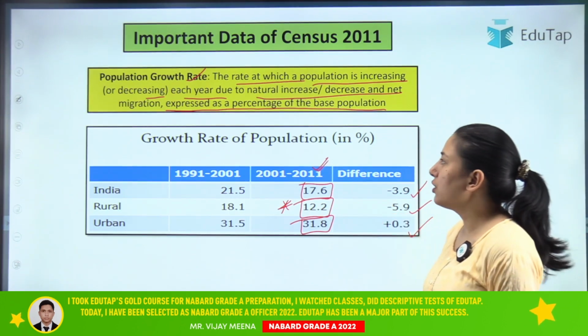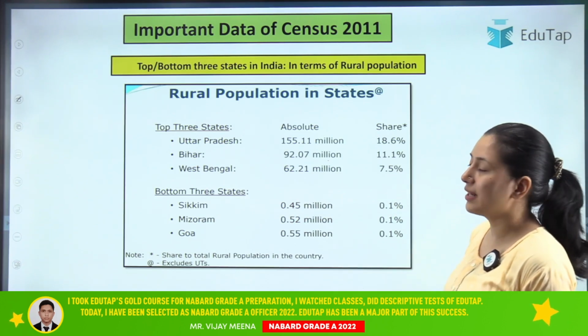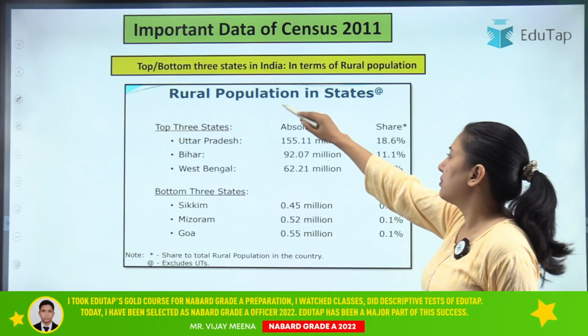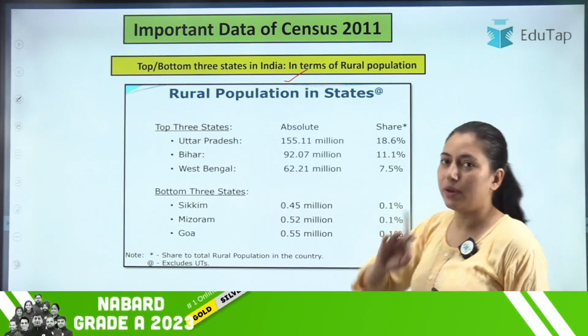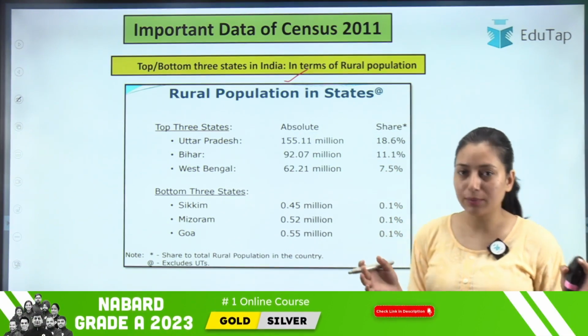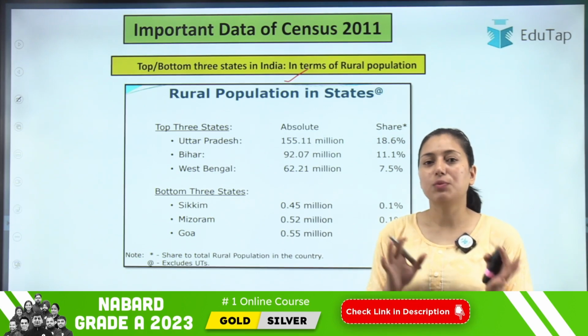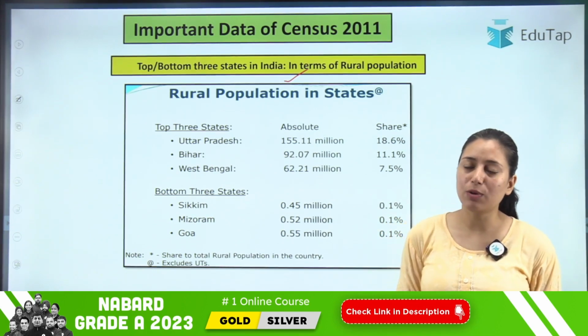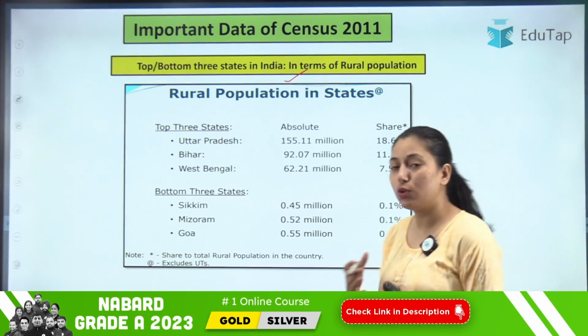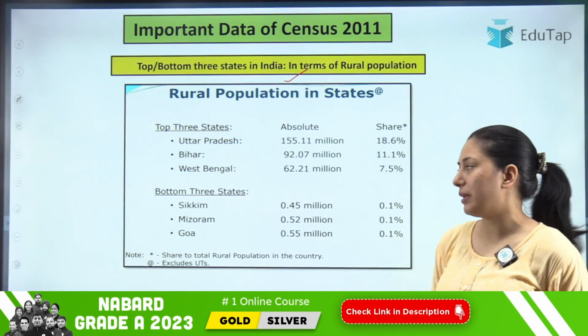Clear? Now moving on to the next, that is the top and bottom 3 states in India in terms of rural population. What are the top 3 states which have the highest rural population in India, and what are the bottom 3 states which have the least rural population? Clear?